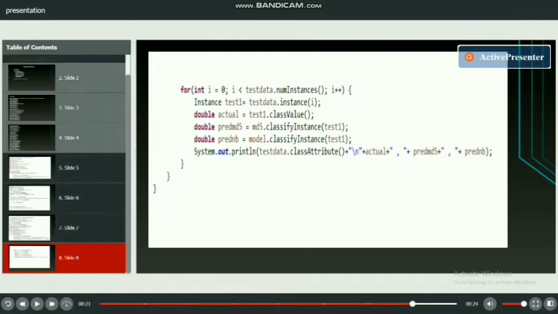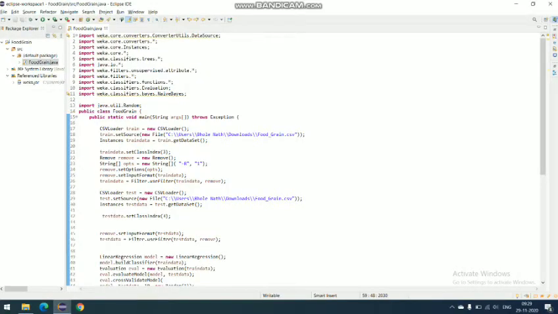The code of this project will be discussed by my partner in Eclipse IDE. Myself Mahesh Chaudhary, along with Abhay Verma. Here I am going to explain the code of this project in Eclipse IDE.